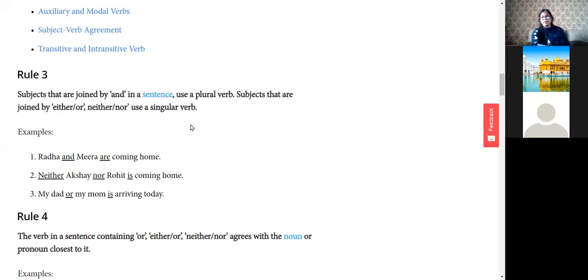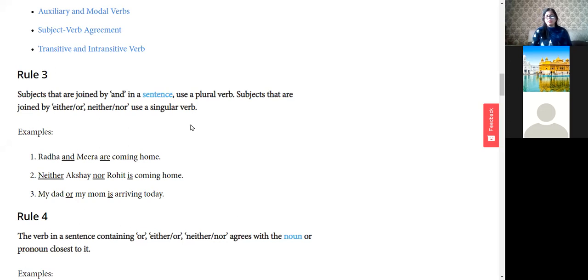So what's the rule over here? If you join subjects with "and", then you have to use a plural verb. But the subjects which are joined by either-or, neither-nor, they take a singular verb. It's a very important rule.